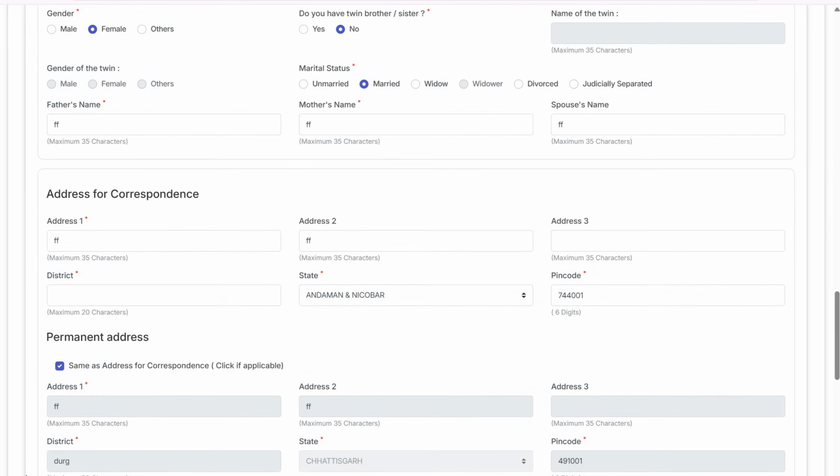As you move ahead, you will have to give an address for correspondence and permanent address. If the permanent address and correspondence address are the same, you can tick this particular box. You have to fill out at least one line of the address. The other two are optional. Fill out the district, the state, and the PIN code.